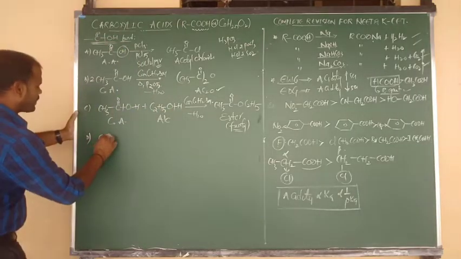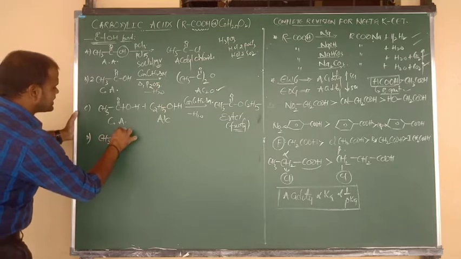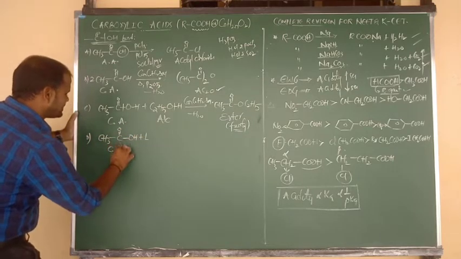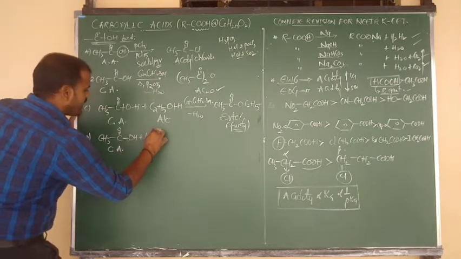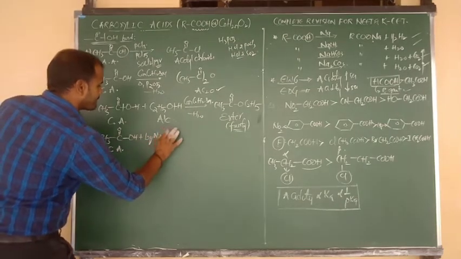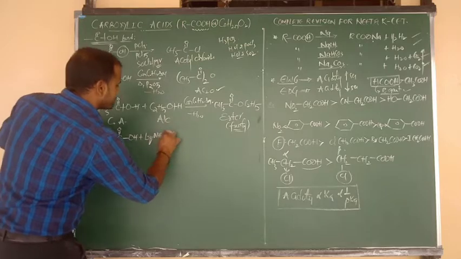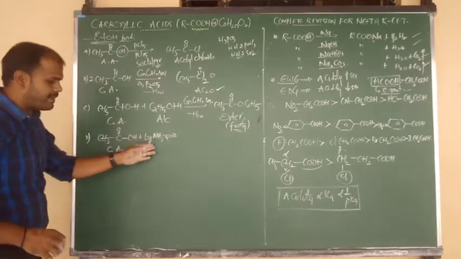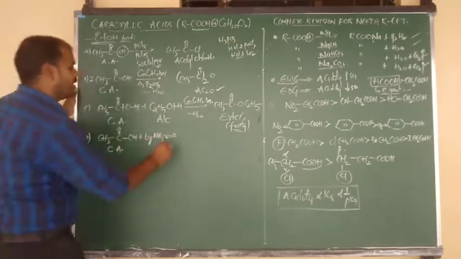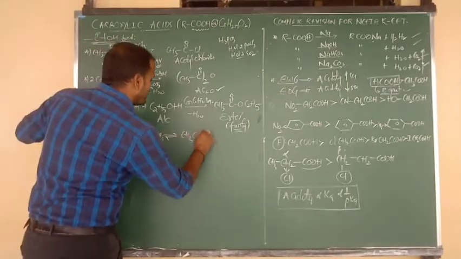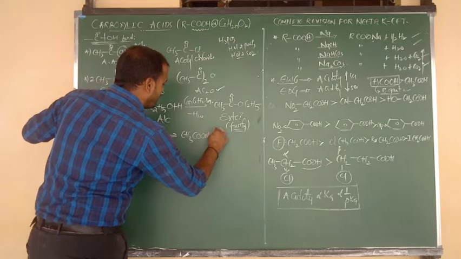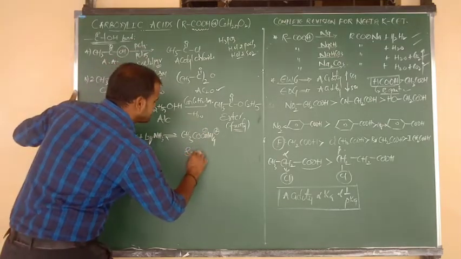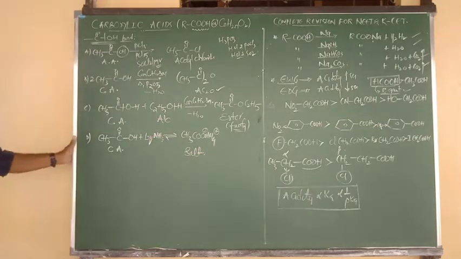Last and final, carboxylic acid, CH3 bonded to C double bond O bonded to OH. Carboxylic acid, or acetic acid, upon reaction with liquid ammonia, beta, first of all an acid and a base give an unstable intermediate form, that is nothing but ammonium acetate, or ammonium benzoate, COO minus and NH4 plus. Ammonium acetate, or we can say an ammonium salt.